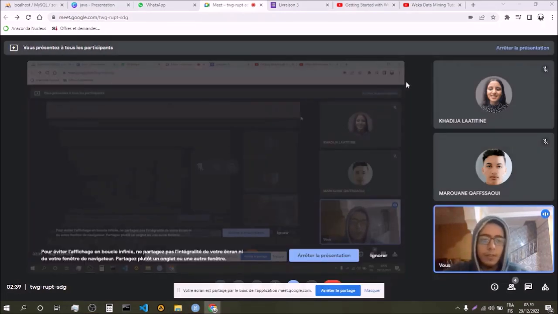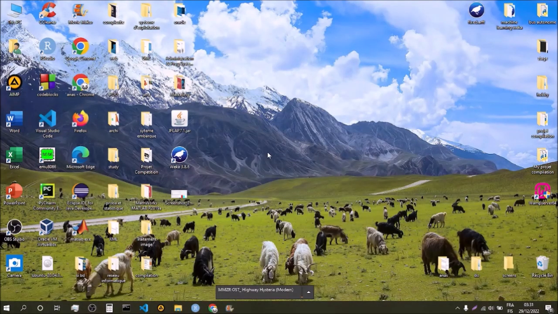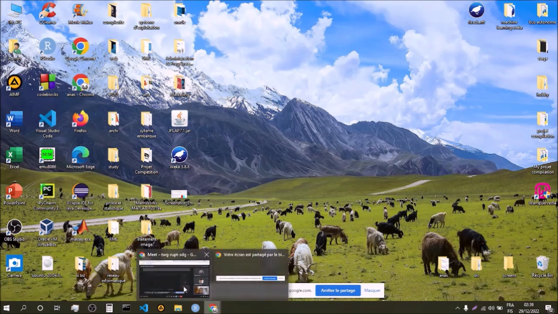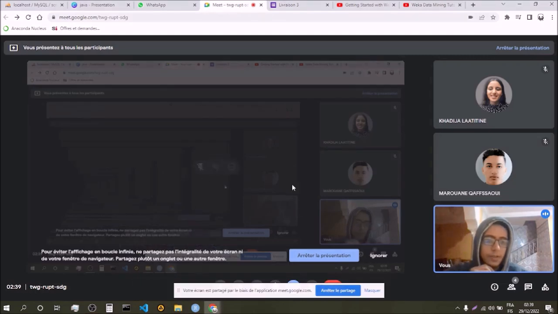First of all, we will be working with a program called Weka. Weka is a Java-based framework for the integration of machine learning into our Java programs. Weka is a program that will allow us to do machine learning predictions and other useful stuff. But first, we will have to actually get our data that we'll use for our machine learning.